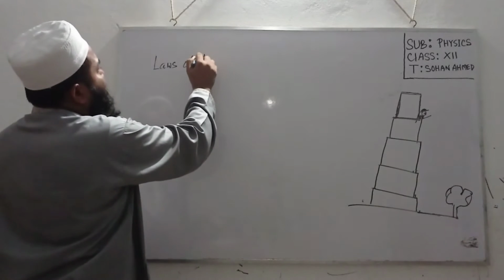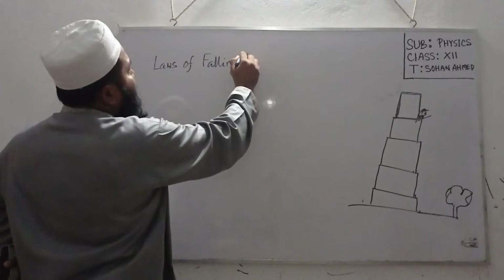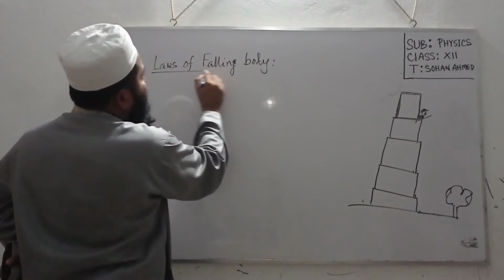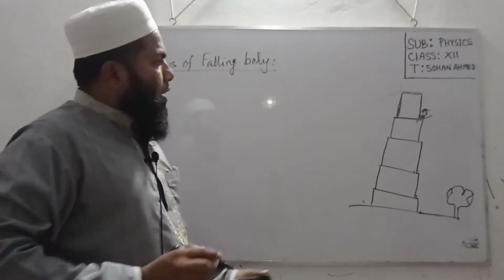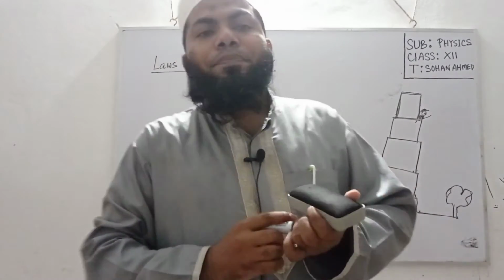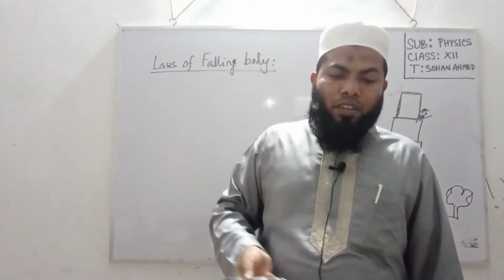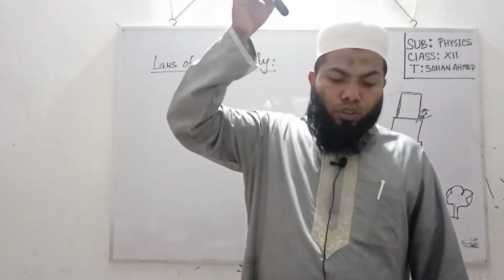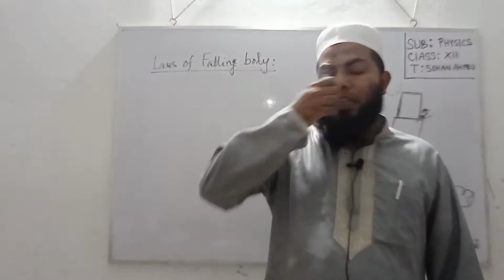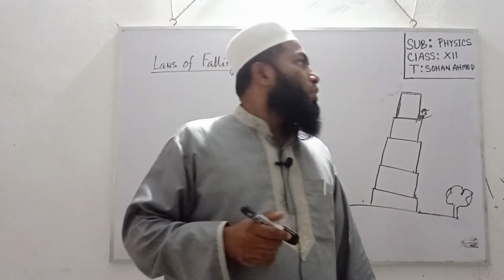When we release something from a definite height, it goes downward because of gravity. We know that gravity is the attraction of Earth to its center.